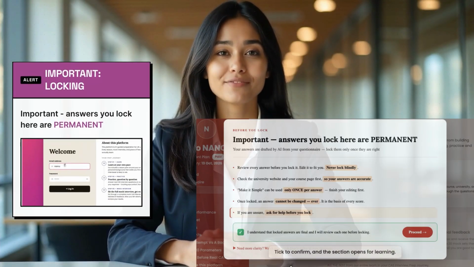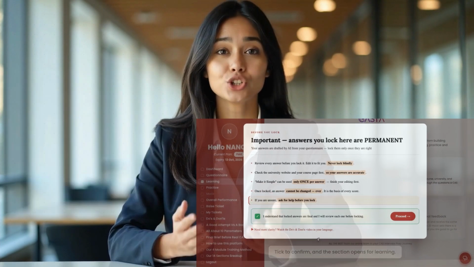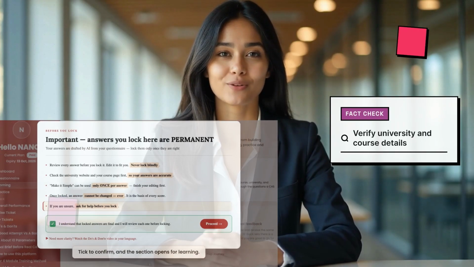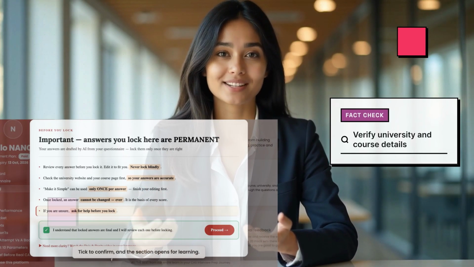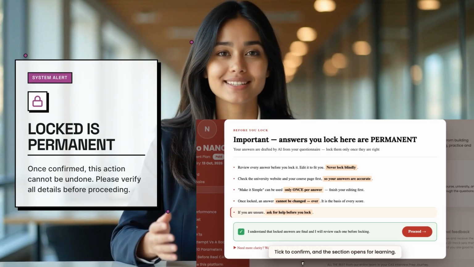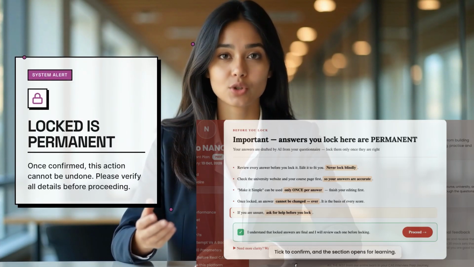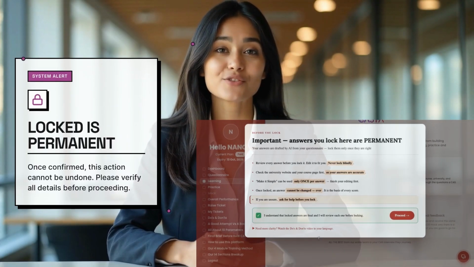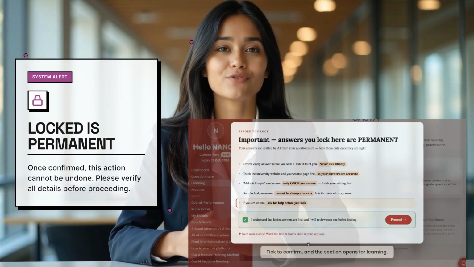1. Review every answer and edit it to fit you. Never lock blindly. 2. Check the university website and your course page first so the facts are right. 3. Make it simple. Works only once per answer. Finish your editing first. 4. Once locked, an answer can never be changed. It is the basis of every score. 5. If you are unsure about anything, ask for help before you lock. Tick to confirm, and the section opens for learning.